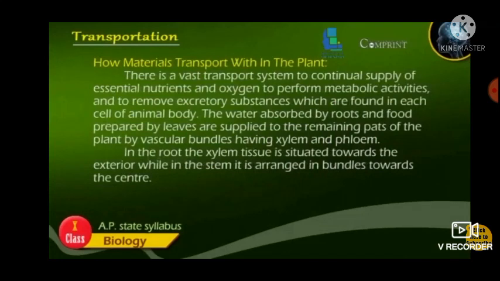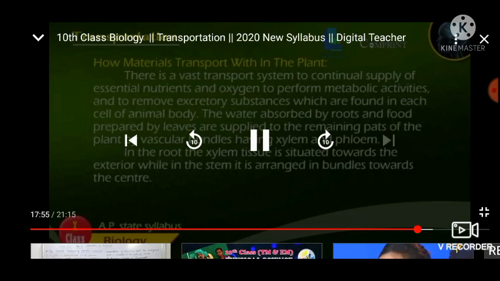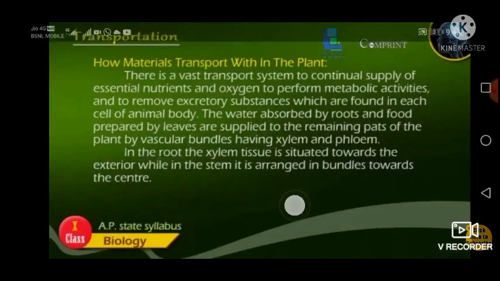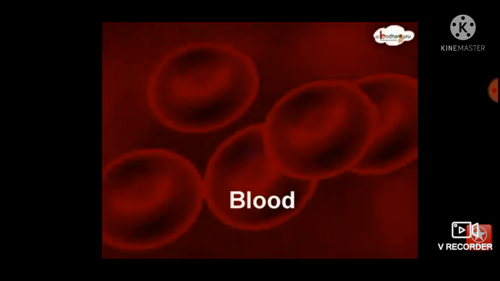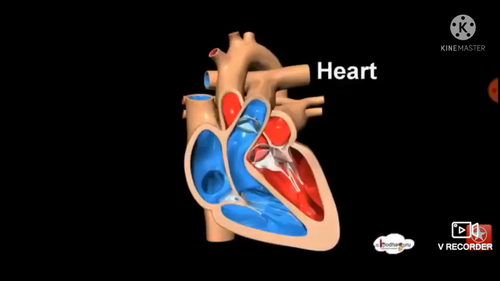How materials are transported within the body? There is a vast transport system for continuous supply of essential nutrients and oxygen to perform metabolic activities and to remove waste. The system comprises blood, blood vessels and the heart.